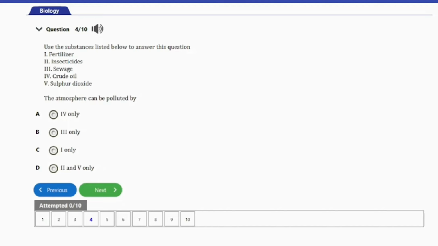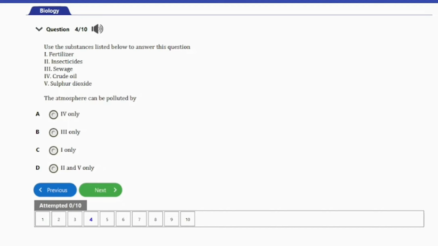So guys, the atmosphere can be polluted by the insecticides and sulfur dioxide. That's because they contain gases, whereas the other ones here, fertilizer is solid, the sewage and crude oil can be in liquid form. But guys, the only ones here that have the tendency of polluting the atmosphere are options II and V, and that's D here.